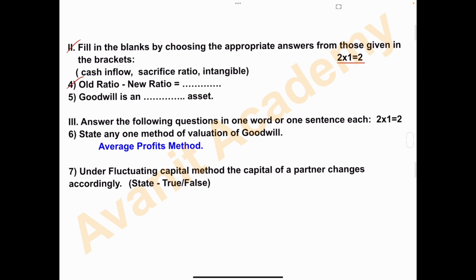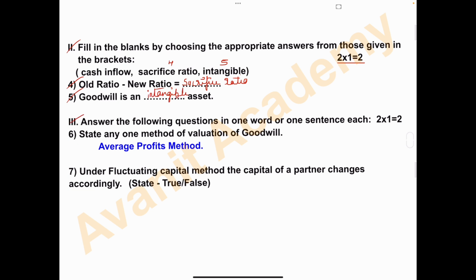Question number 4. Old ratio minus new ratio is equal to, and the answer is sacrifice ratio. To get the sacrifice ratio, what we have to do? Old ratio minus new ratio, you will get sacrifice ratio. Question number 5. Goodwill is an, which type of asset it is? Intangible asset.